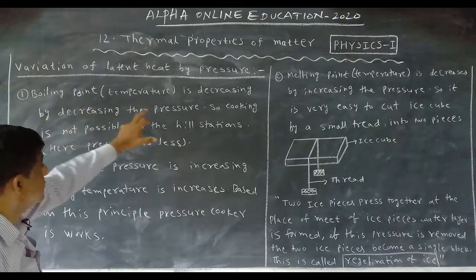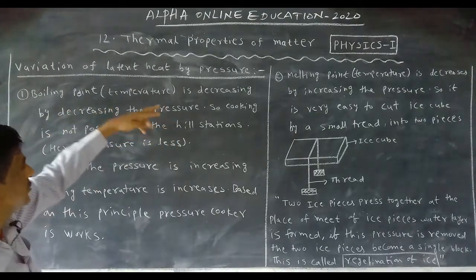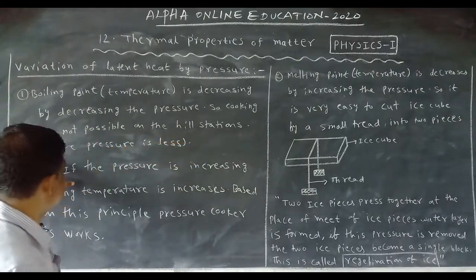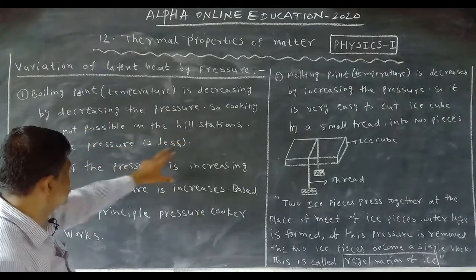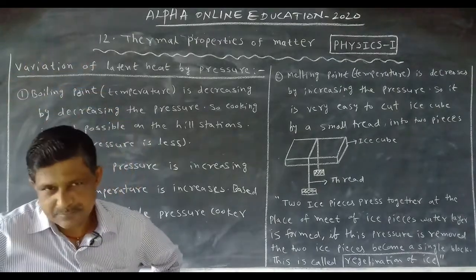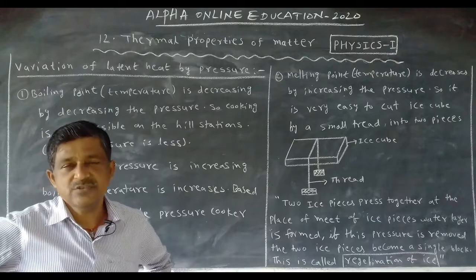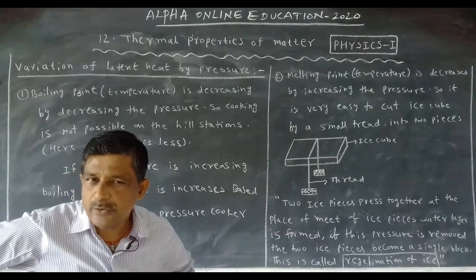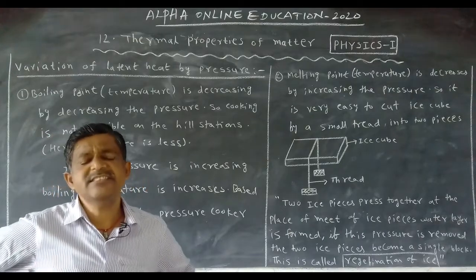By decreasing the pressure, cooking is not possible on the hill stations. So how can we cook there? By increasing the pressure.